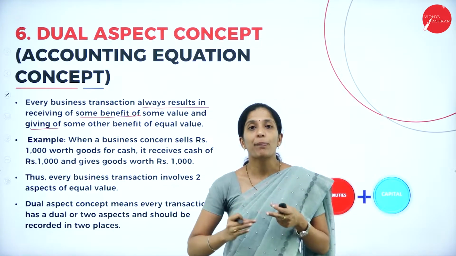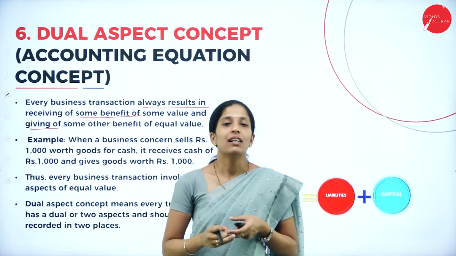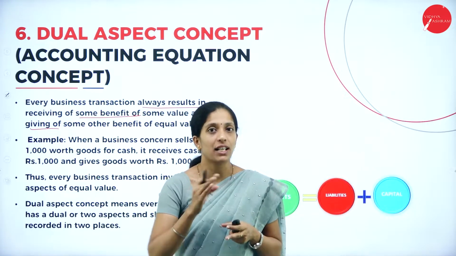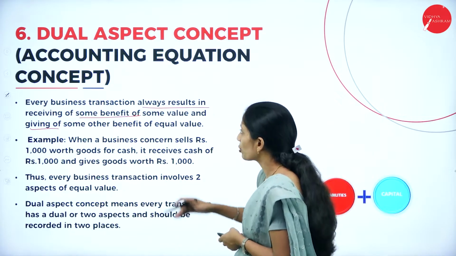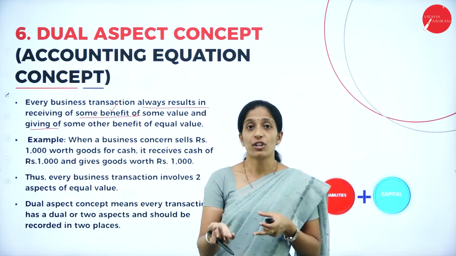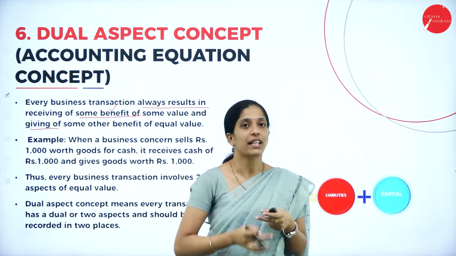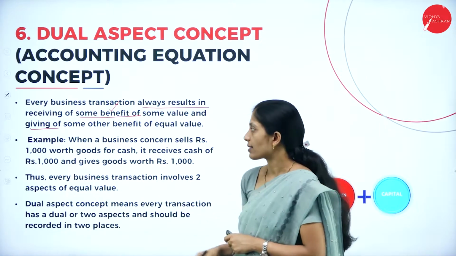At the same time I pay cash rupees 10,000. So there is a receiving aspect as well as a giving aspect. This dual aspect concept tells that there should be an equal benefit: some benefit of giving and some benefit of taking. So that is recorded under the dual aspect concept.